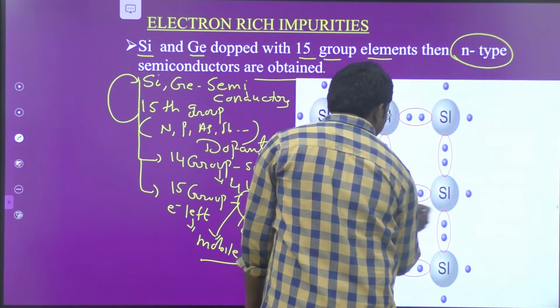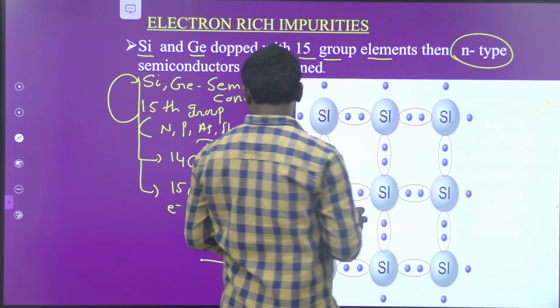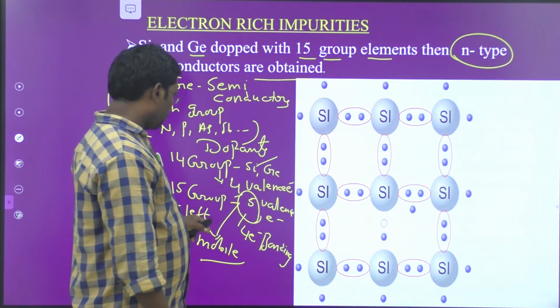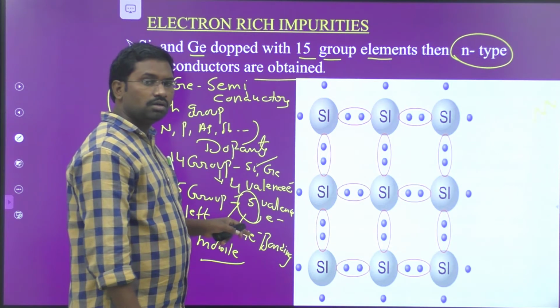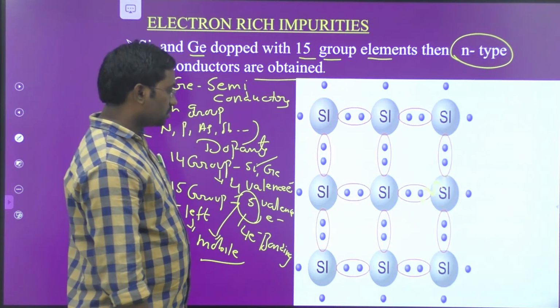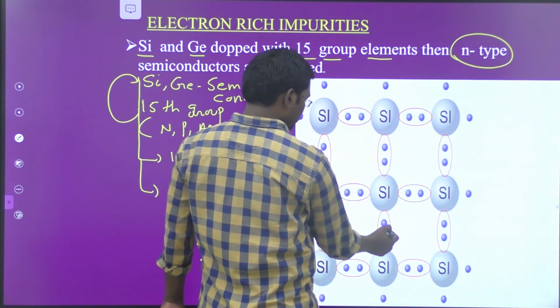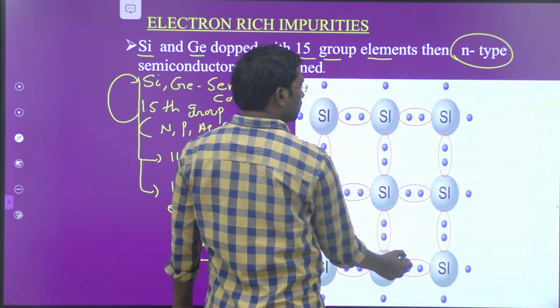So therefore, here in place of silicon, some of the 15th group elements like nitrogen or phosphorus are occupied. 1 extra electron is left. That extra electron is known as a mobile electron. So look at this image. This is the mobile electron. This mobile electron can travel freely.